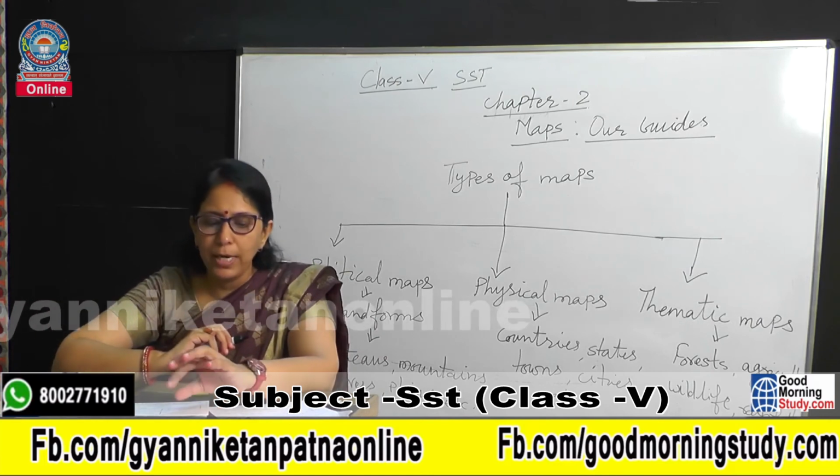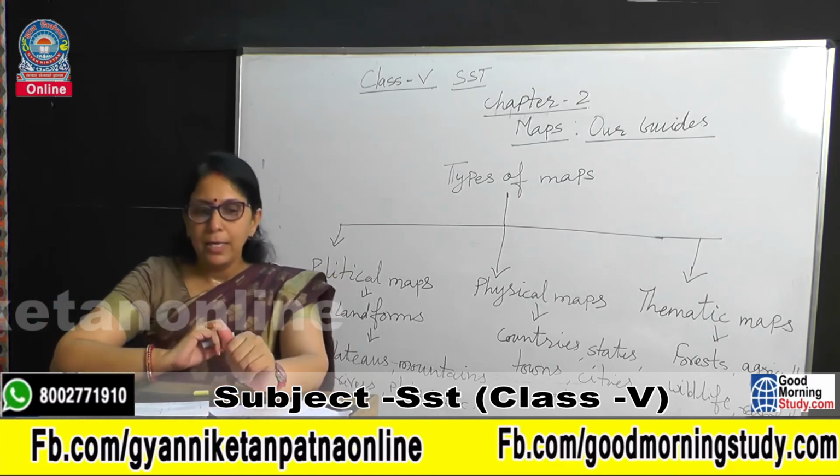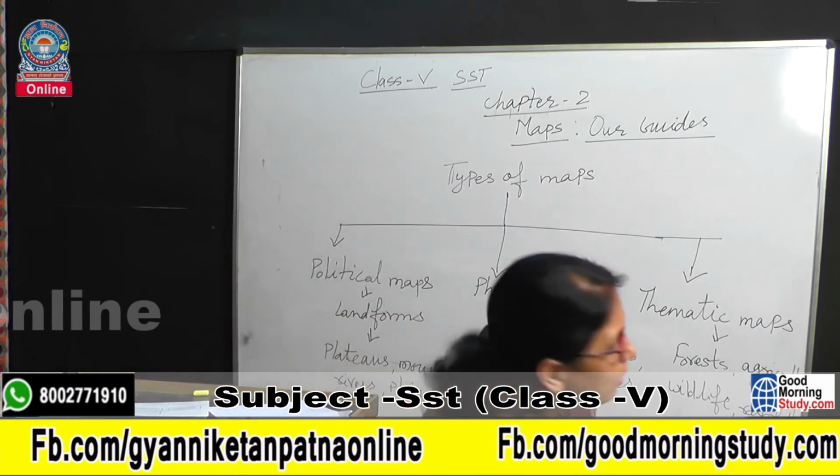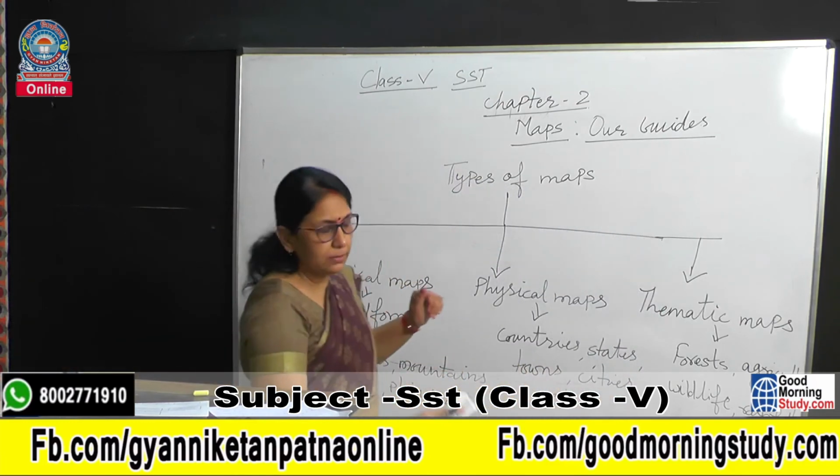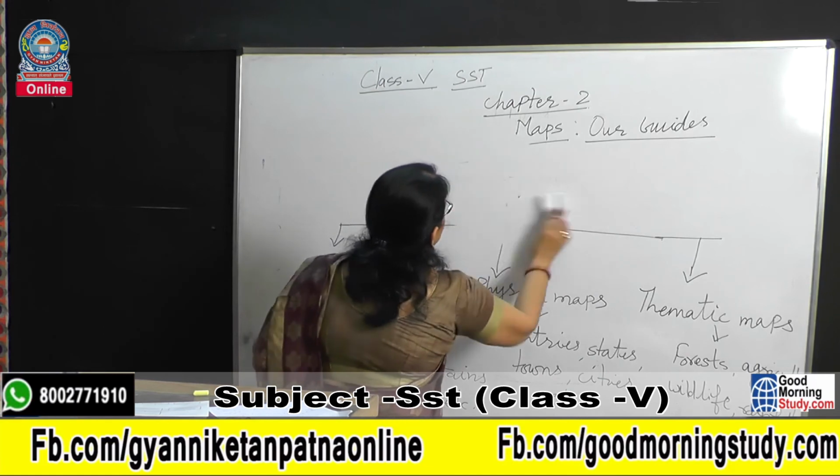Now the components of the maps. What are the components of the map? There are 3 components of the maps.